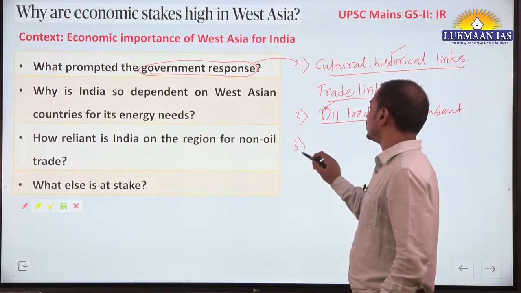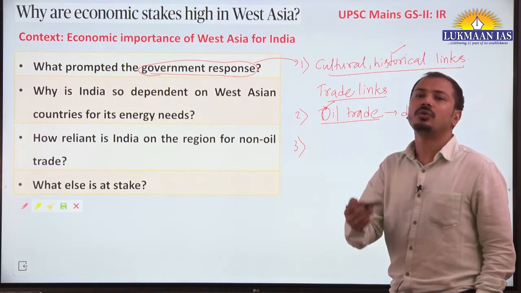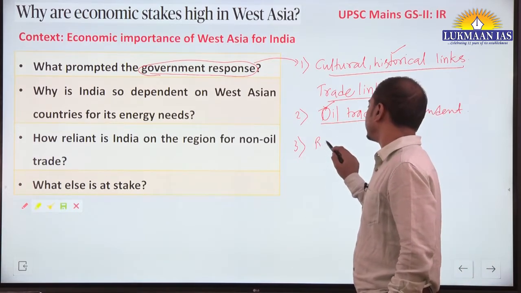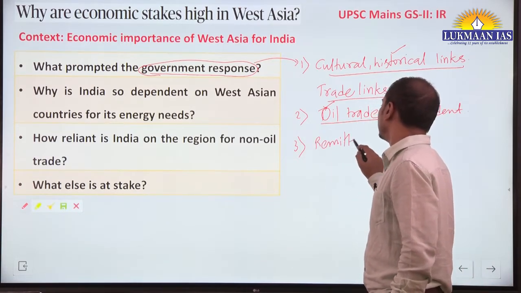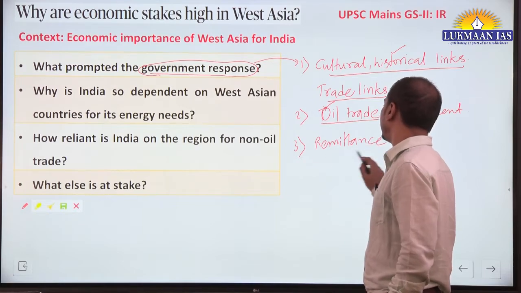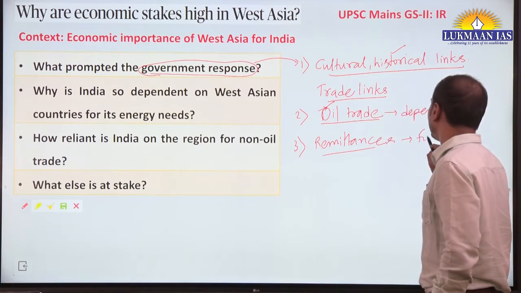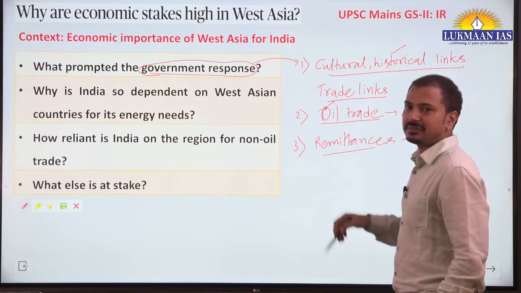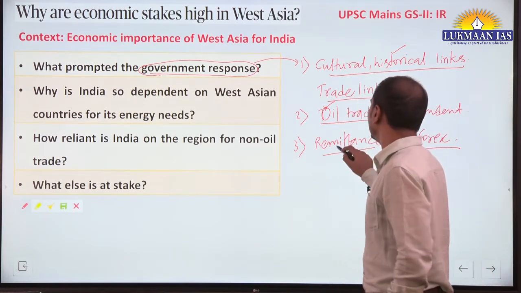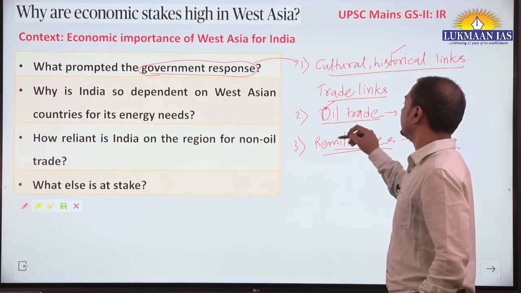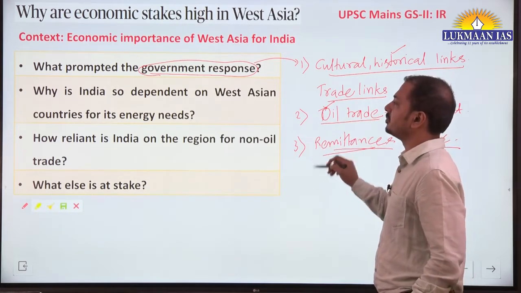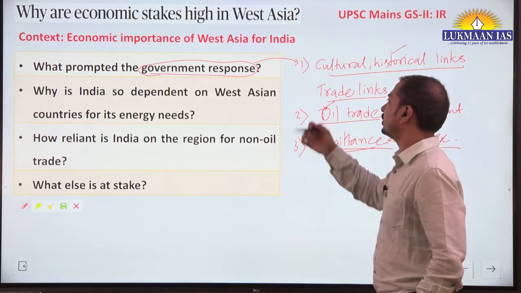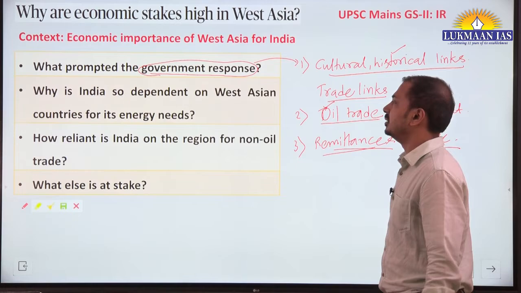Third thing we should know, so many people go for work in Gulf countries and they send back remittances to India, and they form a very important part of forex, the foreign exchange reserve. Okay, at the same time it is part of their savings. So this strengthens the rupee. This is very important for our economy. So that's why these are the aspects that the government had a strong response to immediately.